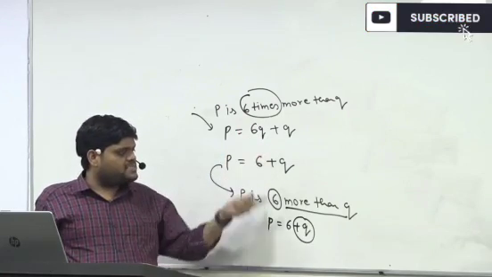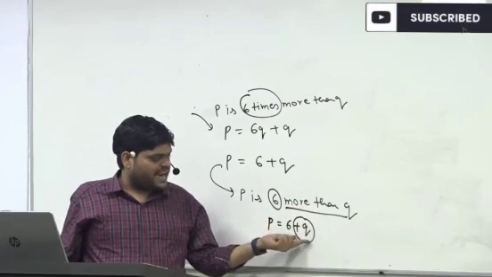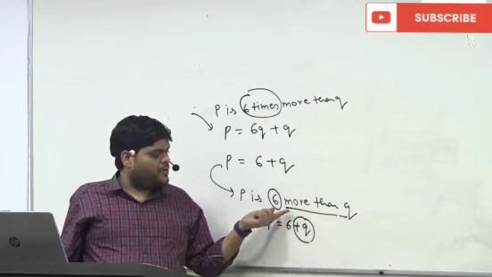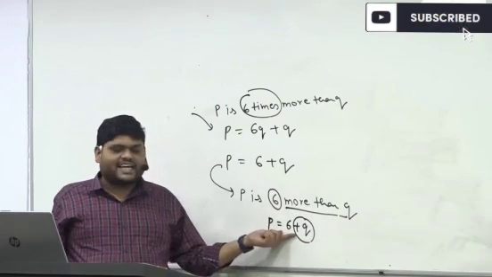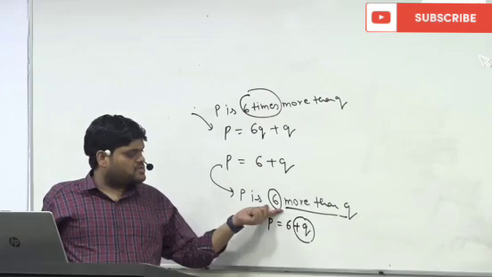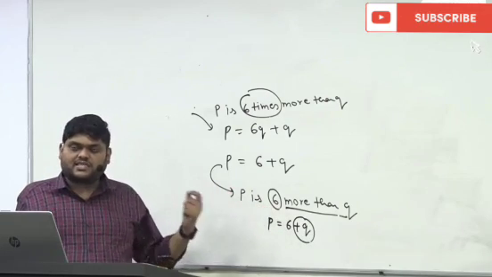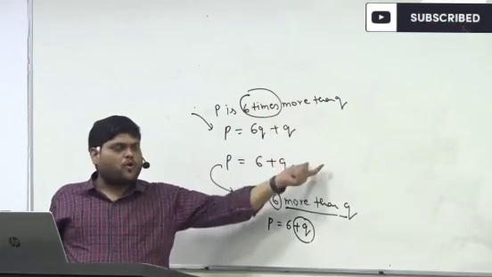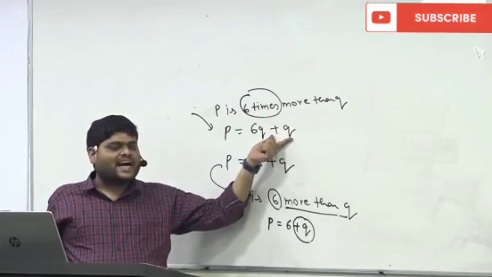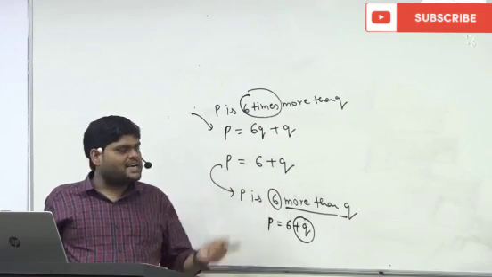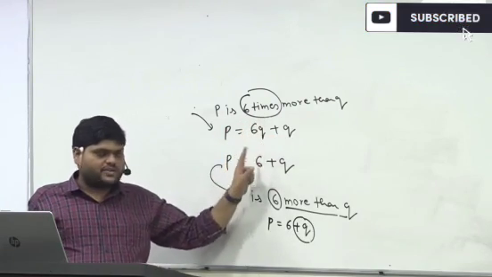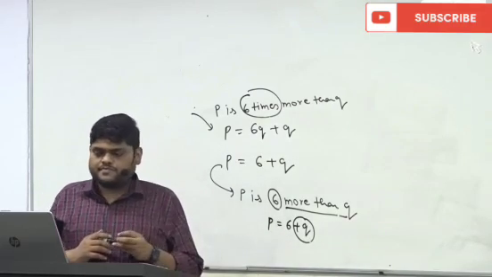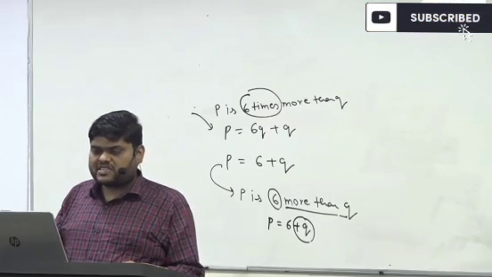The logic remains the same: more than means addition. In which number? In Q. How much are we adding to Q? We are adding 6, because the question is simply P is 6 more than Q. Here it is 6 times more than Q. More than Q means something is getting added into Q. How much? 6 times, that's why 6Q, and here only 6. I hope this is clear to you now.